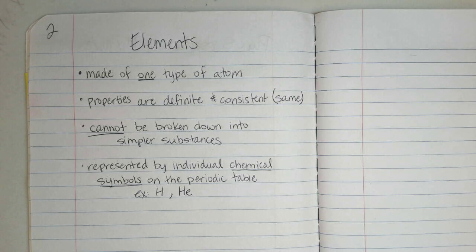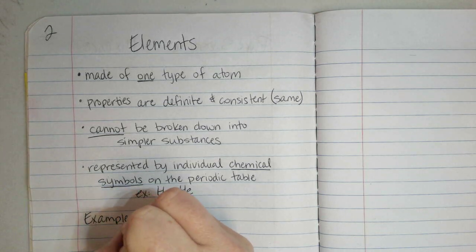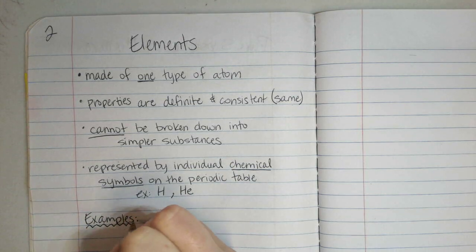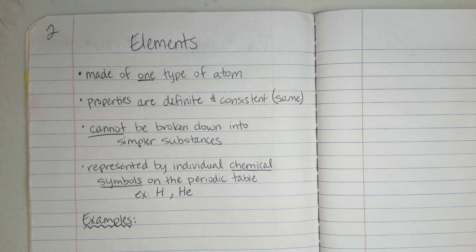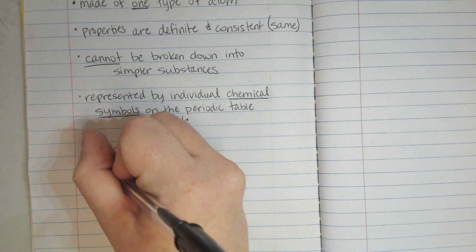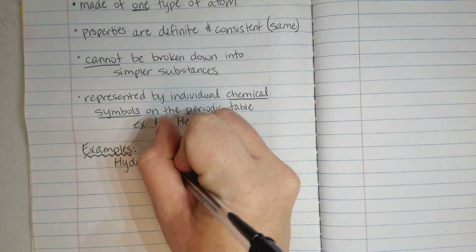Oftentimes we use models to represent elements and the atoms of elements since we can't see them. We said that the atoms of elements are too small to view with just our eyes. So down here on the rest of the page, we're going to draw some examples. Some of them we're going to do in the notes right now, and then others you're going to do at the teacher station over the next few days. So, for example, hydrogen is an element. It's represented by the symbol capital H.